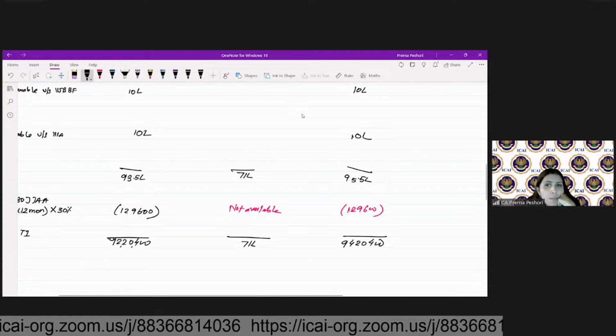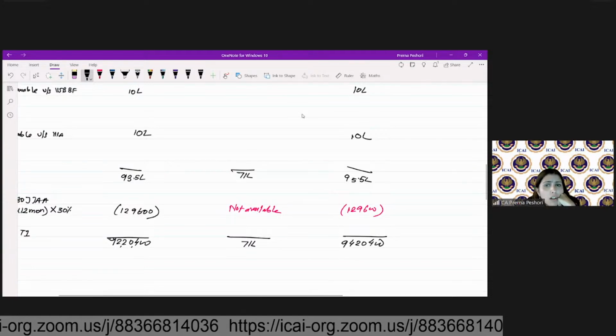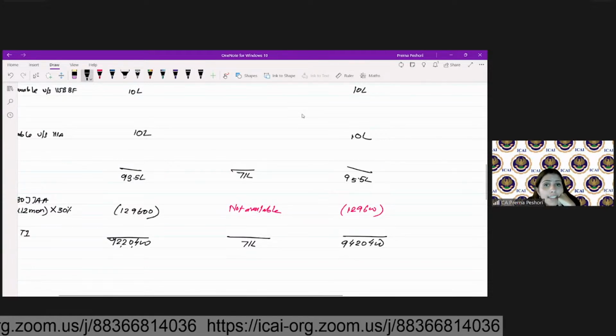We'll take 25% over here. Now, what about the STCG?